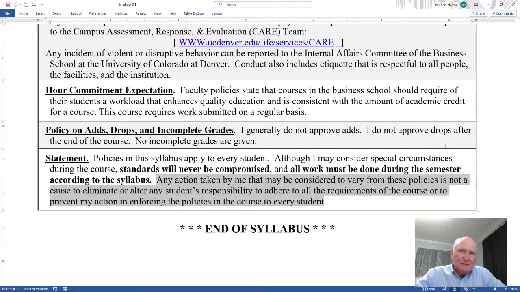And I do this for 2 reasons. 1, students who feel like they should have rules apply to them which are different than for other students, I'm not going to do that. 2, the people who follow the rules can be assured that everyone else is going to follow the rules, and I'll make sure of that. So everyone is going to be equal and equitable across the board. And I'll try very hard to do that throughout this course.